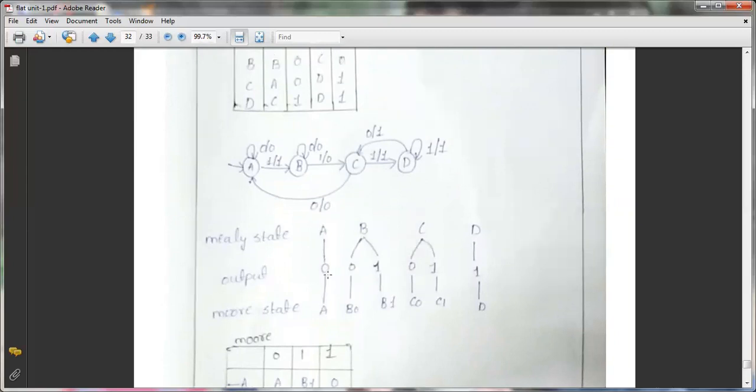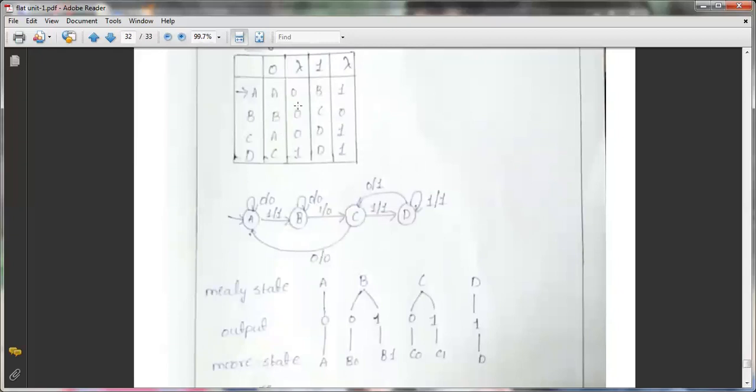Okay, so what is the output here? What is the output here for A? For C, we have to see this particular transition. What is the input A means? What is the output you are getting? 0 only you are getting. Okay, so A0, and the Moore state is also A. Only one state will be there. Suppose here B, and also 1 is there. B0 output is there, B1 output is there. So we have to divide this into a number of states here.